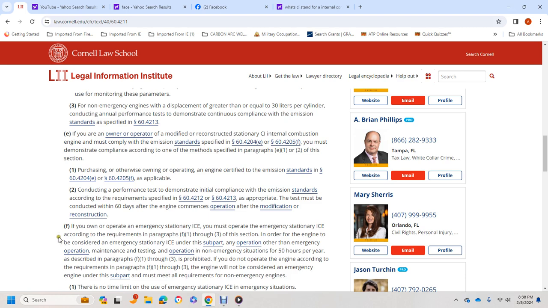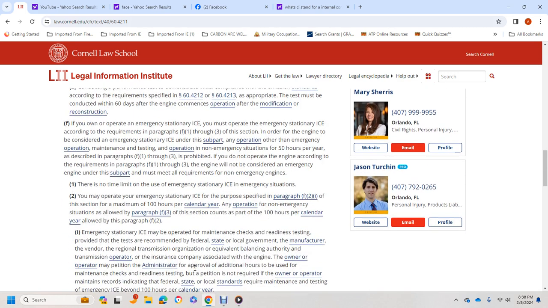F. If you own and operate an emergency stationary internal combustion engine, you must operate the engine according to the requirements in paragraphs (f)(1) through (3) of this section. Any operation other than emergency operation, maintenance and testing, and operation in non-emergency situations for 50 hours per year, as described in paragraphs (1) through (3), is prohibited. If you do not operate the engine according to the requirements in paragraphs (f)(1) through (3), the engine will not be considered an emergency engine under this subpart and must meet all of the requirements for non-emergency engines.